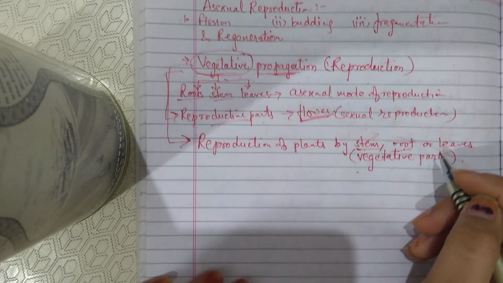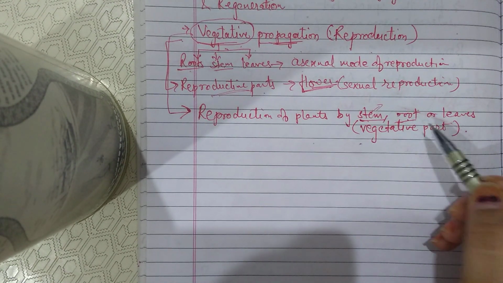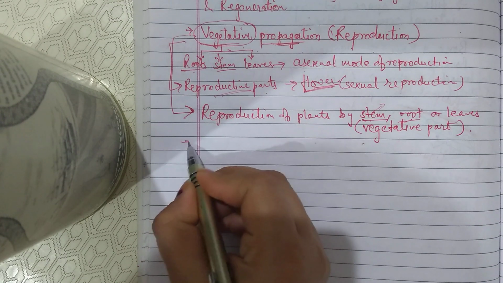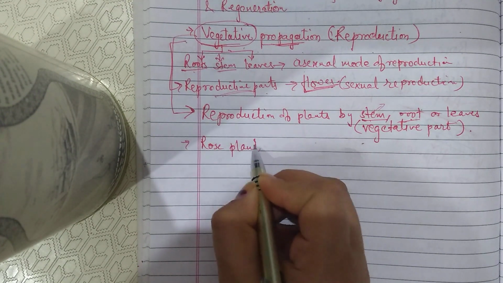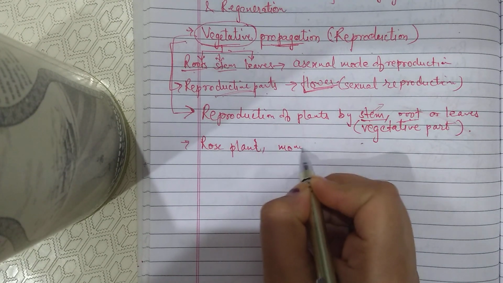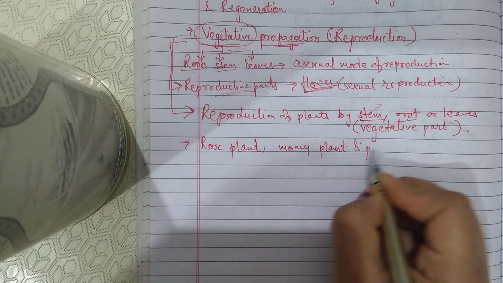So here are some plants which can be grown by using the stem, root or leaves, like a rose plant, money plant, or potato.